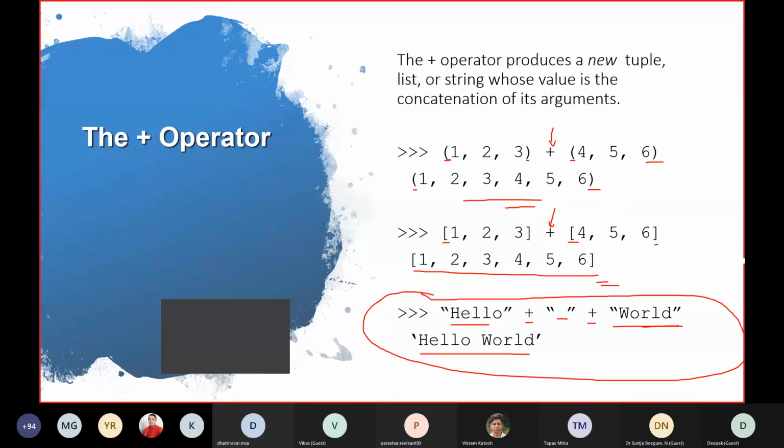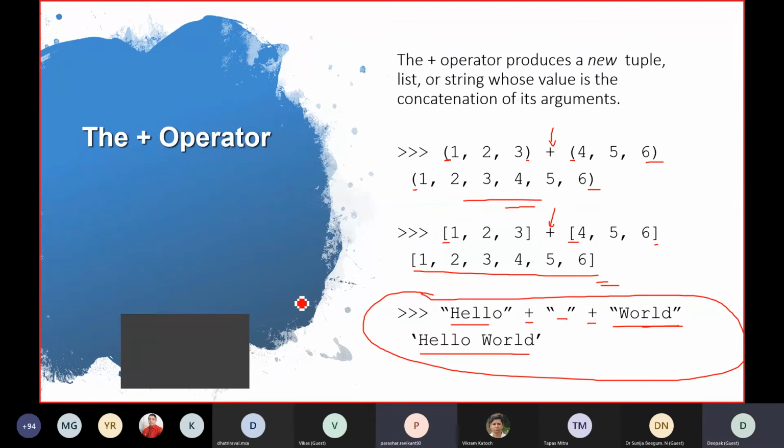Excuse me, sir. Yeah, please. Sir, yesterday you told that tuple is immutable. I will show the examples today. So, sir, here we are joining the two tuples. So we are not changing any element of any tuple. You can see this element is not changed. We are trying to form a new tuple.